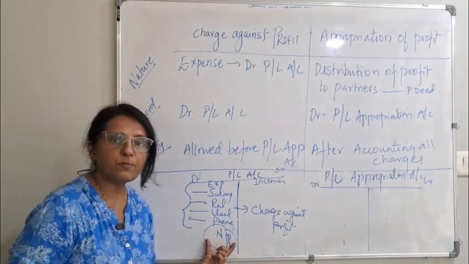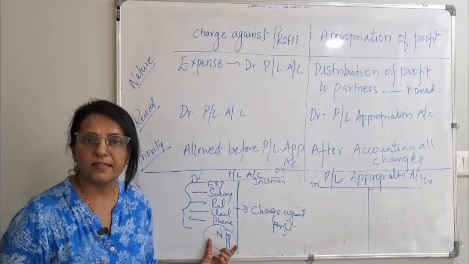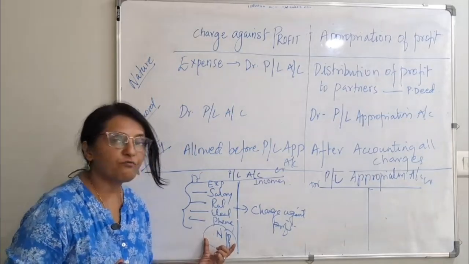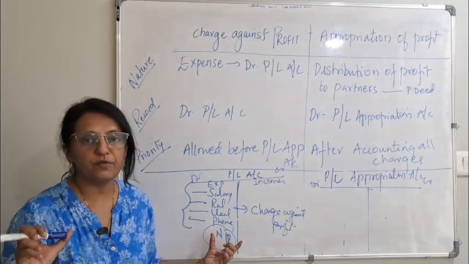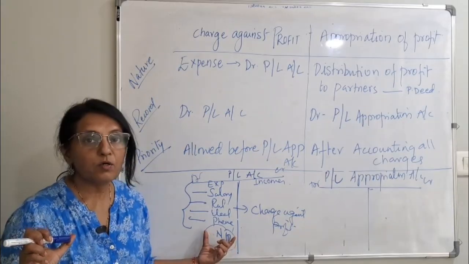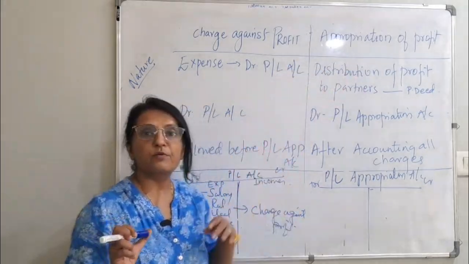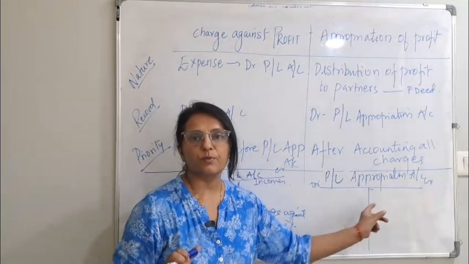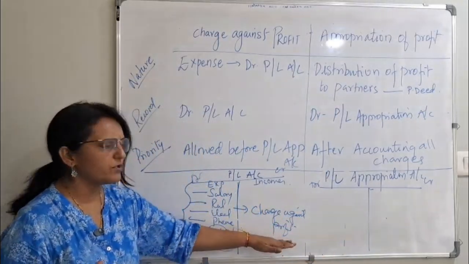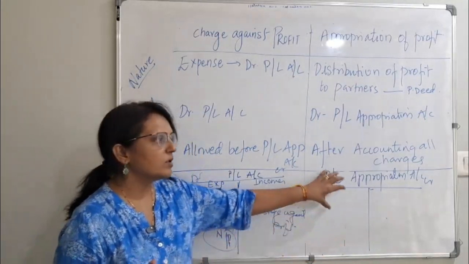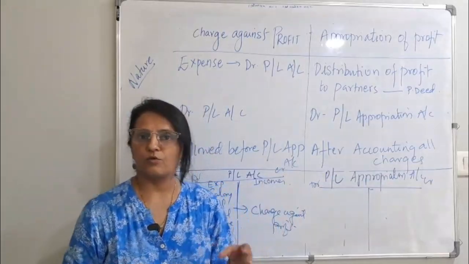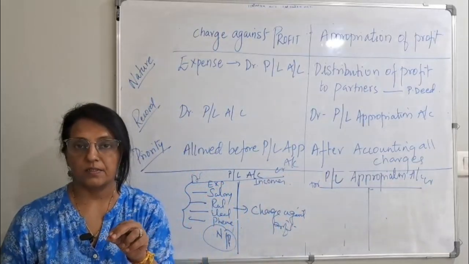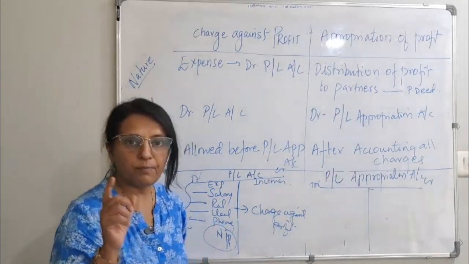If there is no net profit, partners will not get anything, not even their share of profit. That is appropriation of profit, which means if you get profit, then only you will get all this. If you have made a loss, then you will not get anything. No salary, no commission. I am talking about the partners.